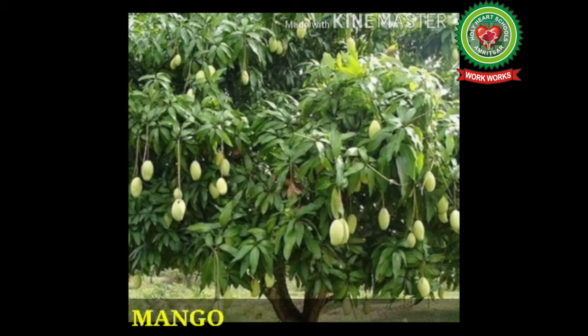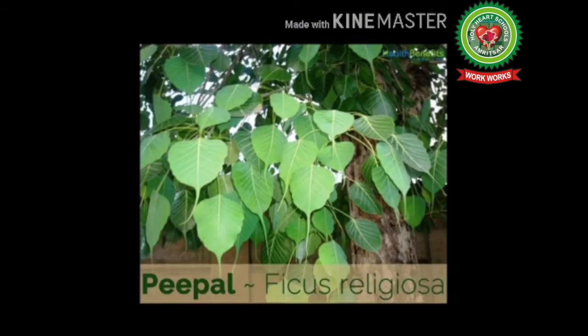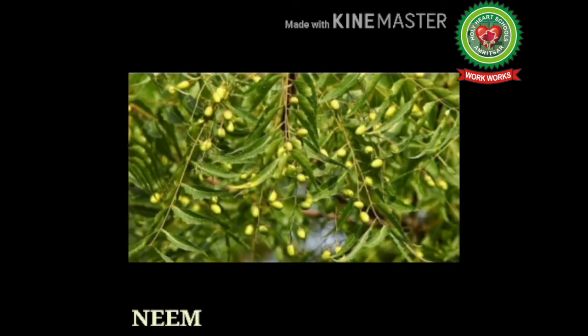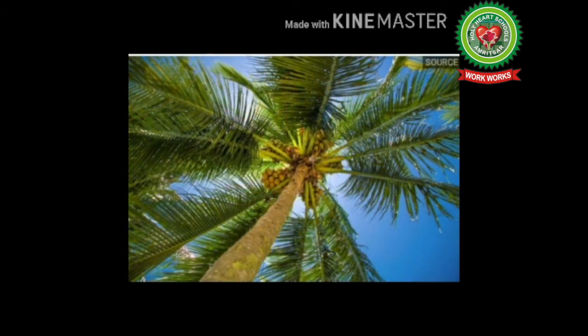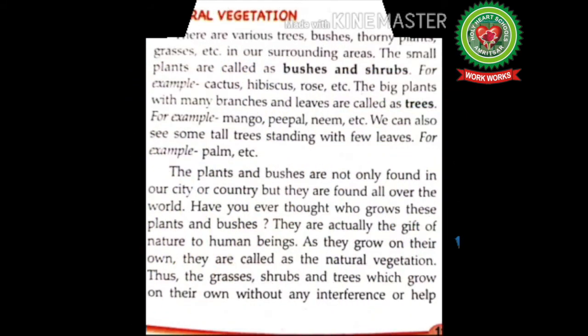For example, mango tree, peepal, neem, etc. We can also see some tall trees standing with few leaves. For example, palm, etc. The plants and bushes are not only found in our city or country, but they are found all over the world.